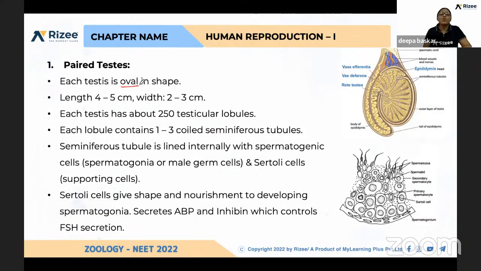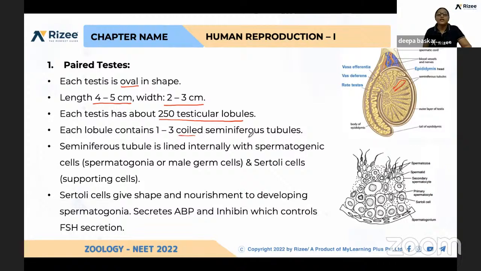So each testis is oval in shape. And what is the length and width? Last year a question was asked in NEET: 4 to 5 centimeter length and 2 to 3 centimeter width. These are the dimensions of testis. So each testis has 250 testicular lobules. If you consider this as one lobule, and this as one lobule, like this each testis, and a male has a pair of testes, is having 250 testicular lobules. And each lobule consists of 2 to 3 seminiferous tubules.